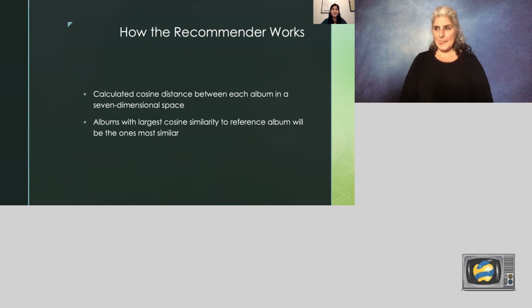To do this, I calculated the cosine distance between each album in the 7-dimensional space. Then, I selected the 5 albums with the largest cosine similarity to the reference album. This returns the 5 albums most similar to the referent. Let's look at a few examples which will clarify this.